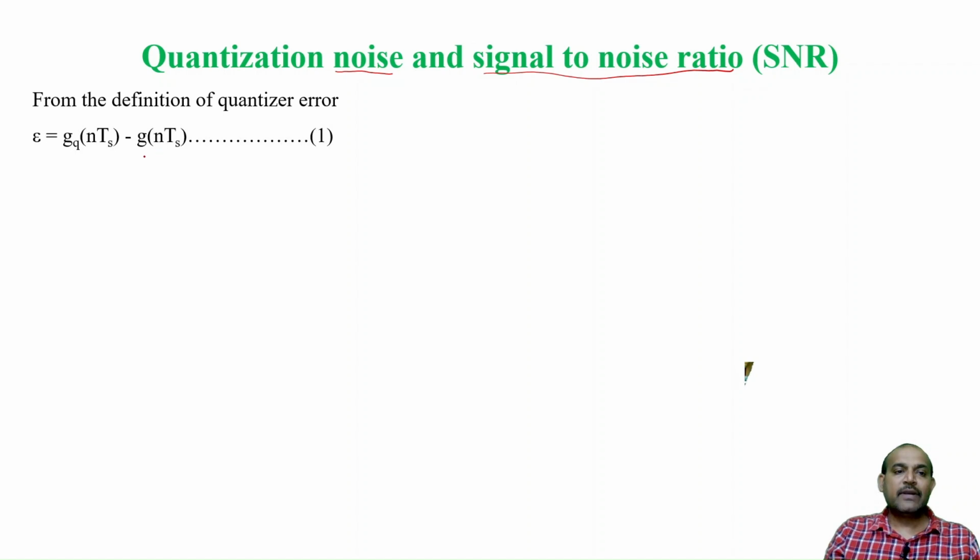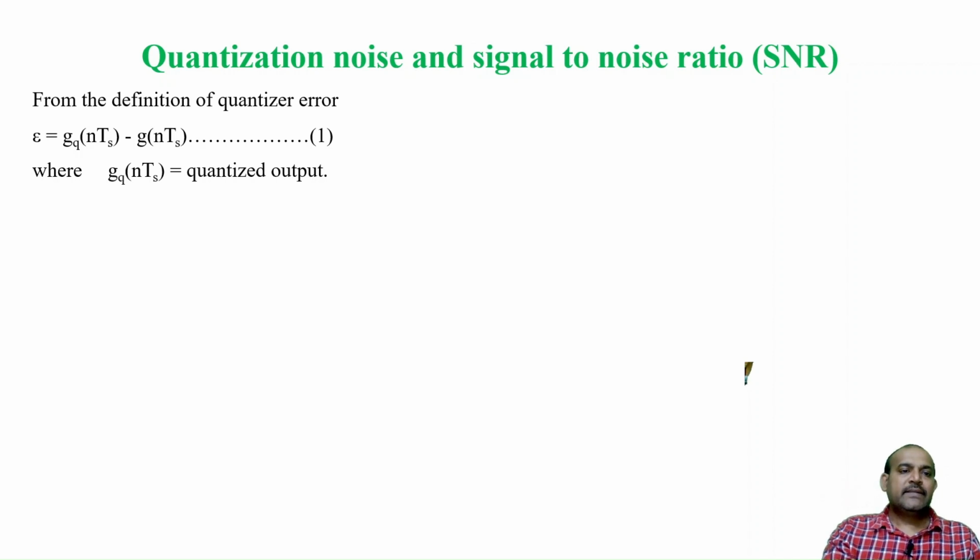quantization noise can be defined or denoted as epsilon, which is equals to the output minus input. Output is the quantized output, the quantized value, minus the actual input. If both are same, if input is exactly mapped to the quantization output, then error will be 0. But practically there may be some difference between the actual signal g(nTs) and the quantized value gq(nTs). In that case, we have error called epsilon.